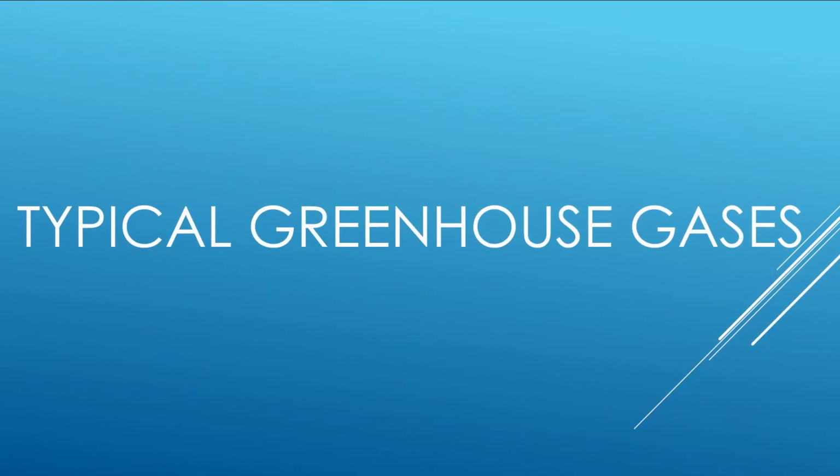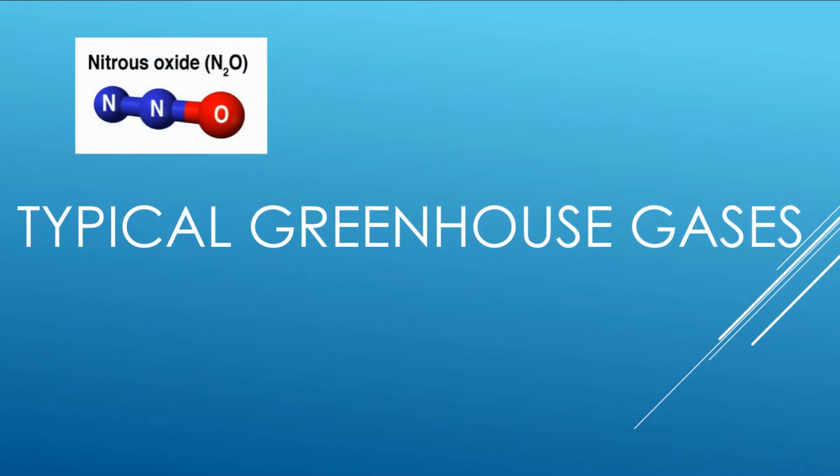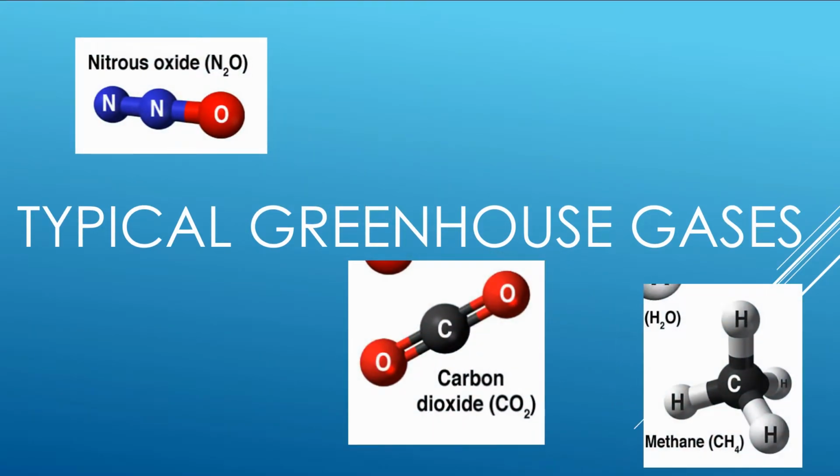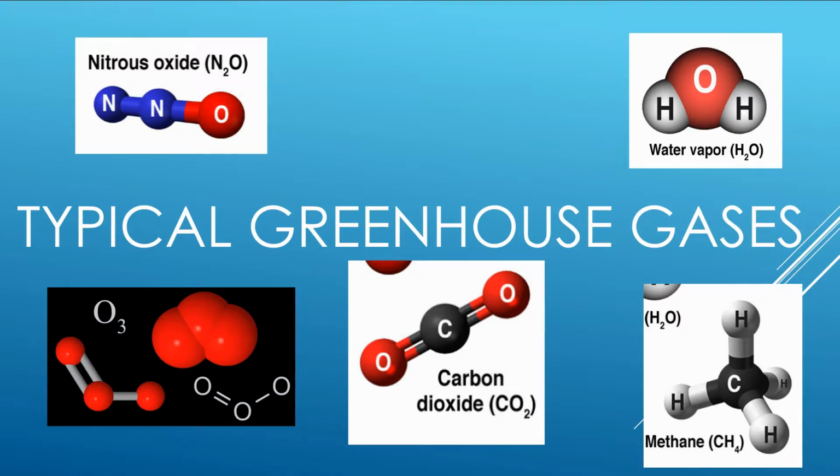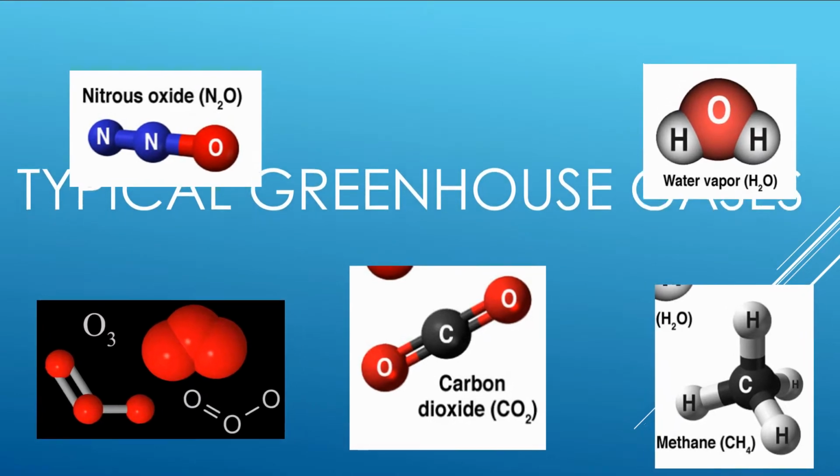So, what are some typical greenhouse gases? This includes nitrous oxide, carbon dioxide, methane, water vapor, and tropospheric ozone. Carbon dioxide is the most commonly known greenhouse gas, which also has a more damaging effect compared to all the other greenhouse gases due to its long lifespan in the atmosphere.